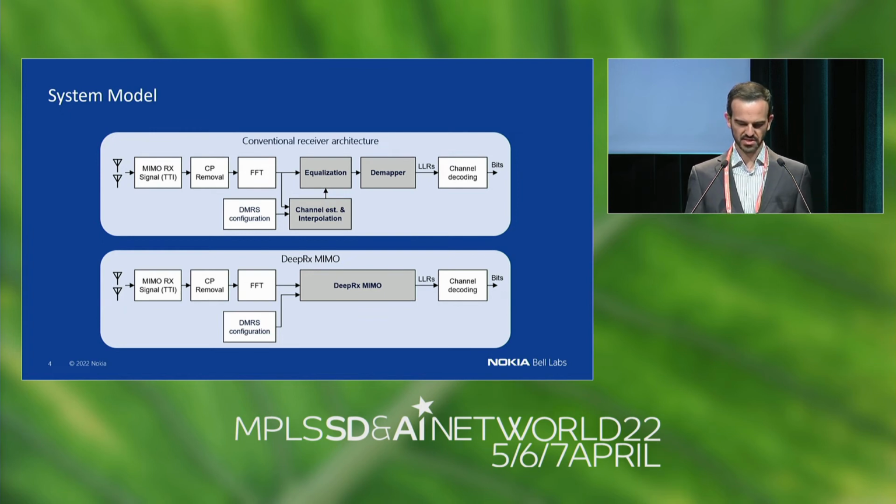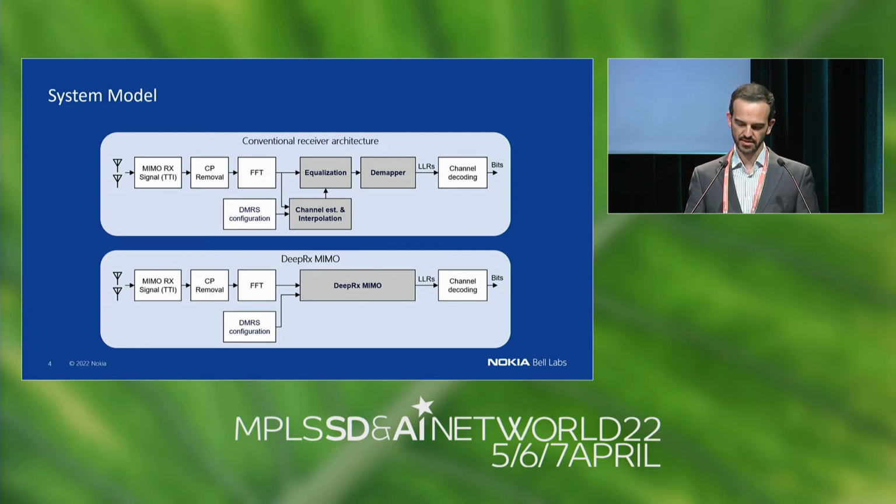So here you can see the tasks that DeepRx acquires. I guess you could consider this as kind of the first assault of machine learning onto the physical layer. Of course, we could be more ambitious and try to incorporate more responsibilities into DeepRx, but the fact is that there are some blocks at the physical layer that are already pretty effective and pretty cheap. If you look at FFT, this is something we've been doing for years, if not decades. It costs nothing to produce, so there is little motivation to try to do FFTs with machine learning. And some other blocks are just trivial, like the removal of the cyclic prefix.